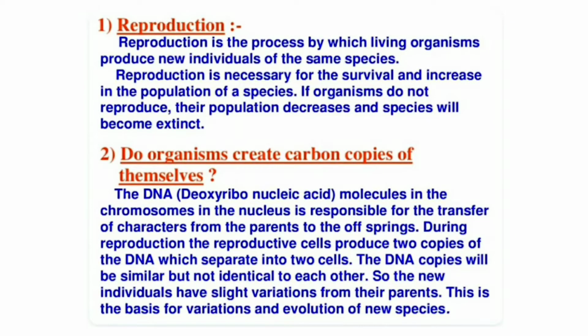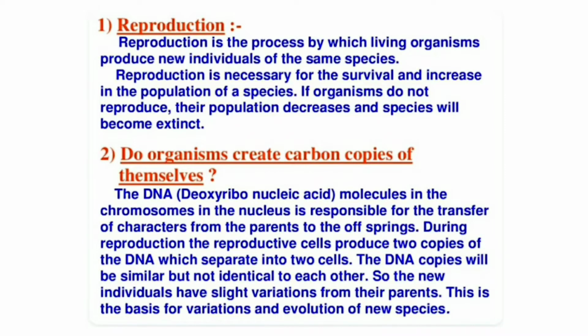Today we will see chapter 8, How Do Organisms Reproduce. Reproduction is the process by which living organisms produce new individuals of the same species. Reproduction is necessary for the survival and increase in population of a species. If organisms do not reproduce, their population decreases and the species will become extinct.